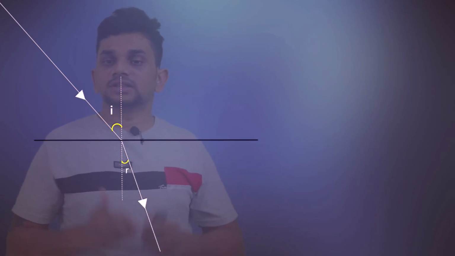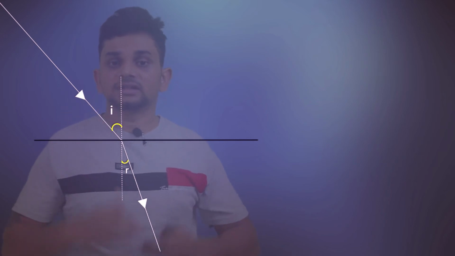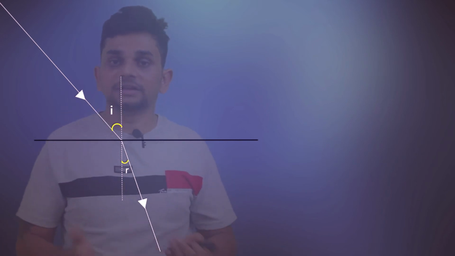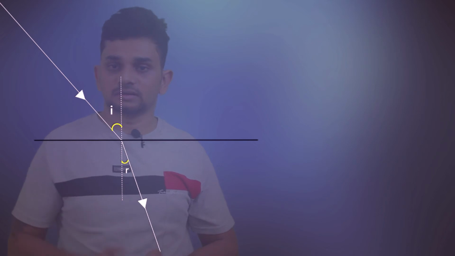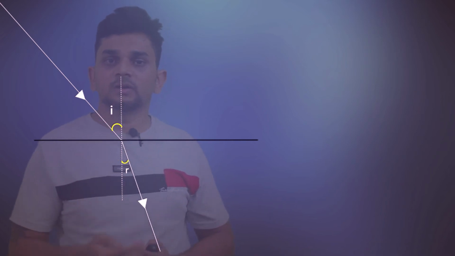We are taking the sine of the angle of incidence and the sine of the angle of refraction, sine I and sine R. We are taking the sine of the angle of incidence and the sine of the angle of refraction, and we are taking the ratio. Ratio means division.